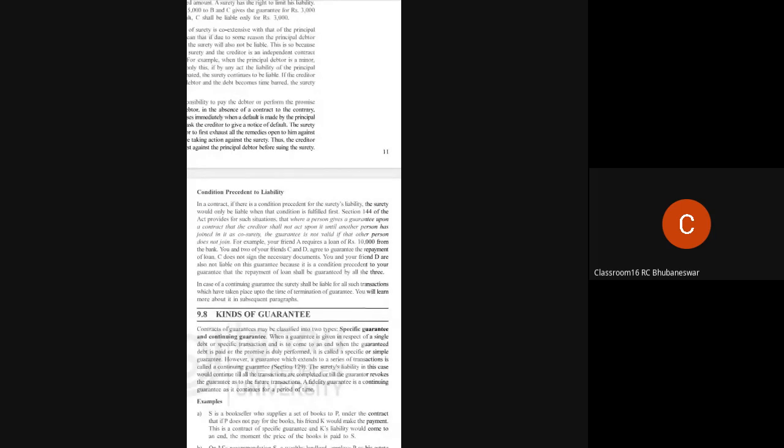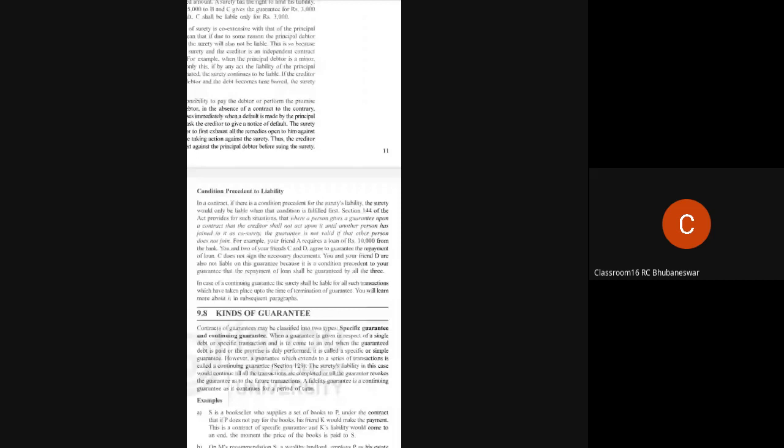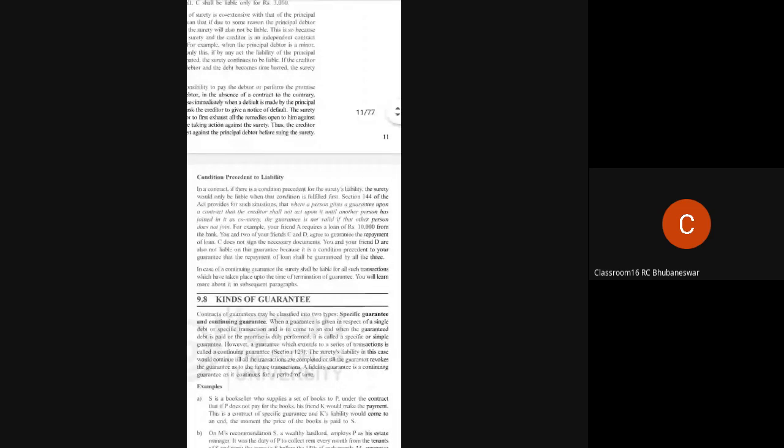Okay. If one of your friends is denying the guarantee, the other two persons are also not liable for this guarantee, because it is a condition precedent to your guarantee that the repayment of the loan shall be guaranteed by all three. If all three are ready to sign as guarantors, fine. But if any one of them denies, then it will be invalid.